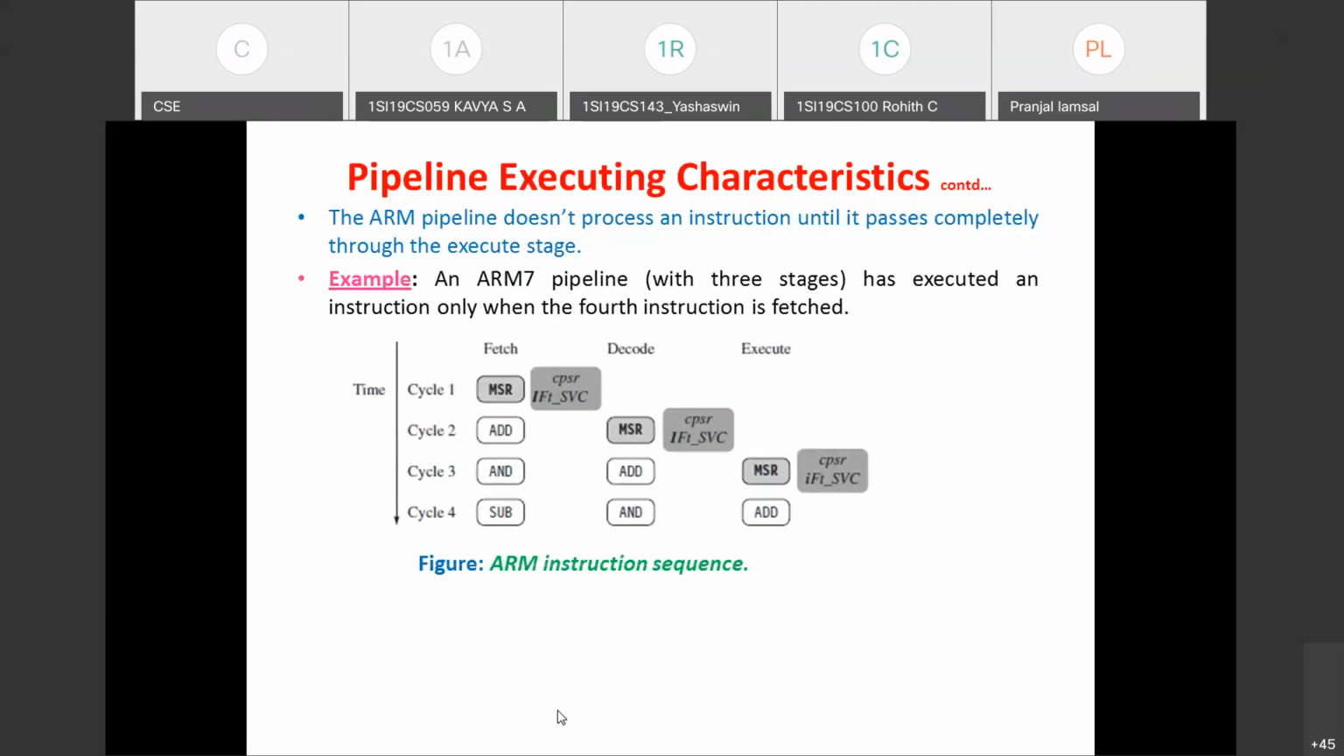We shall see one example here. The diagram you are seeing is an instruction sequence with respect to the ARM7 pipeline, and we are assuming some instructions.